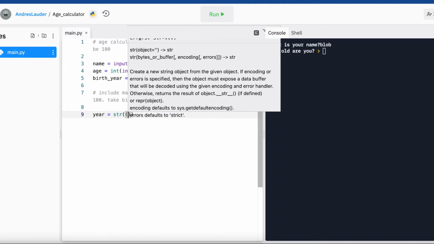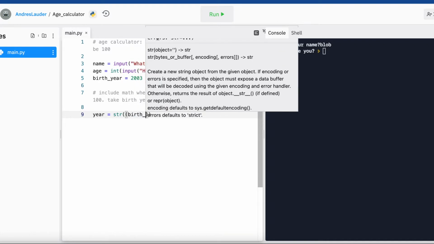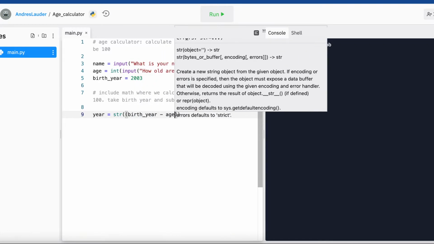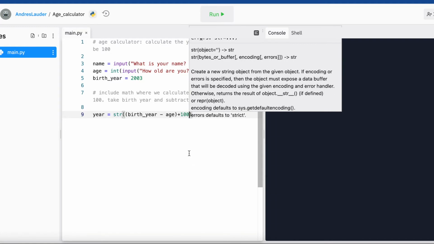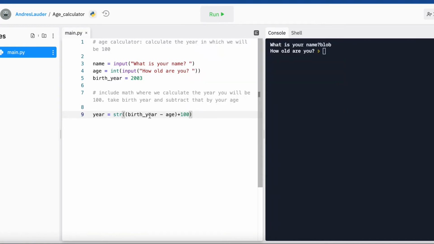String, and then we're going to go birth year minus age, right? So we're taking 2003 and subtracting 18. And then outside, we add 100. So this right here is the exciting part of the exercise. This right here is our math: taking our birth year, 2003, subtracting age, adding 100.